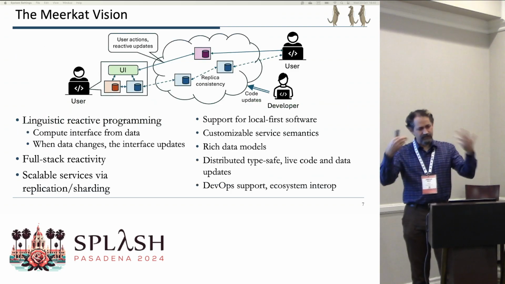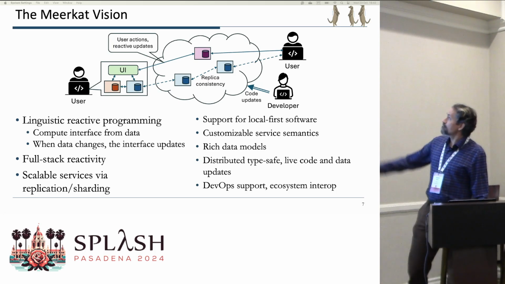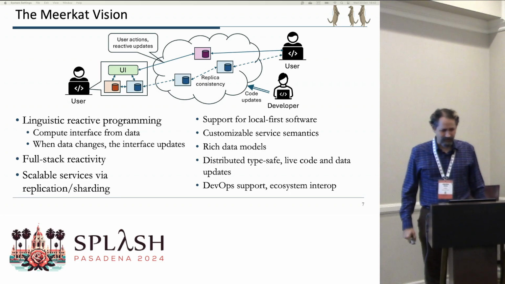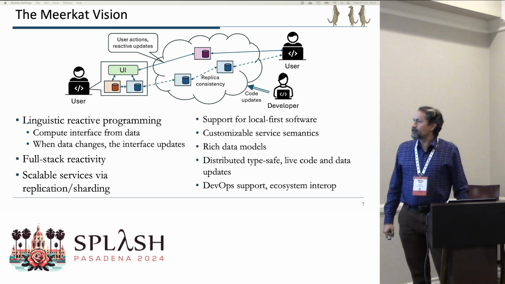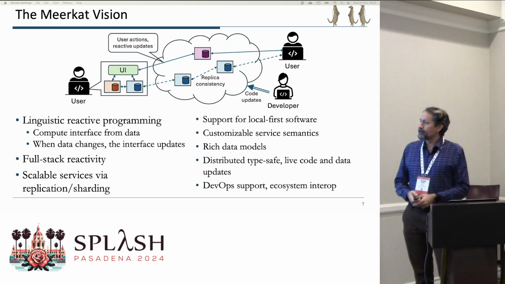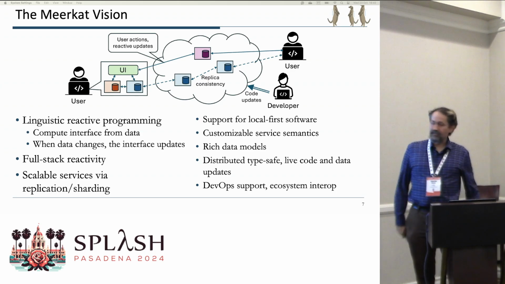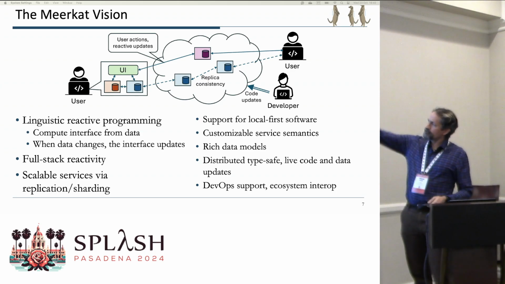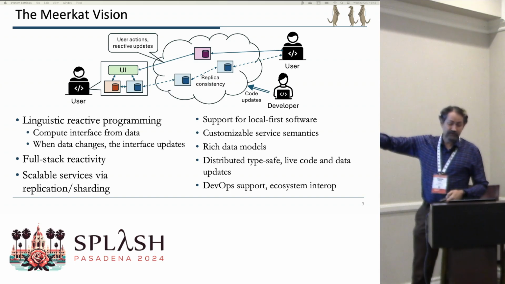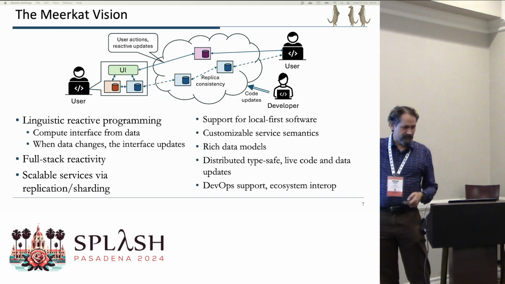So we've expanded this initial prototype into a vision for a future that we call Meerkat, after the colony of little animals that work together to do great things. And our goals here are to support linguistic reactive programming, right? Where you have this nice model of computing interface from data and updating the interface when the data changes. But we want to make the reactivity go across the whole stack, where the stack can be, not just one server machine, but a whole network in the cloud and on your local device.